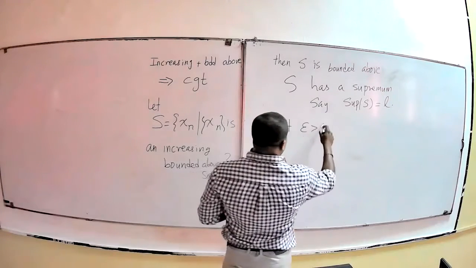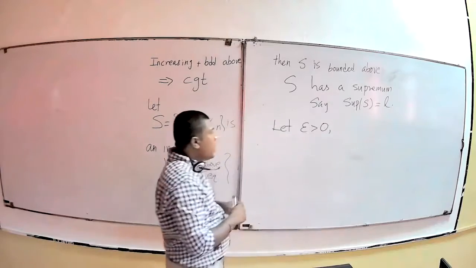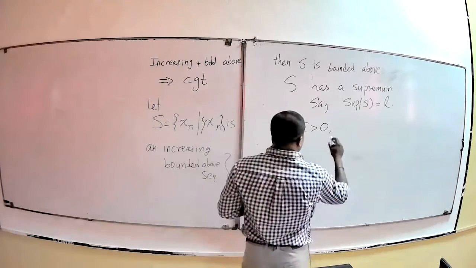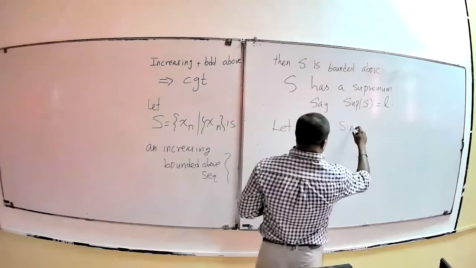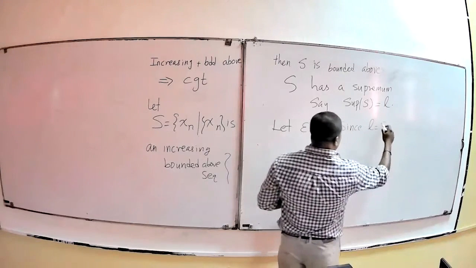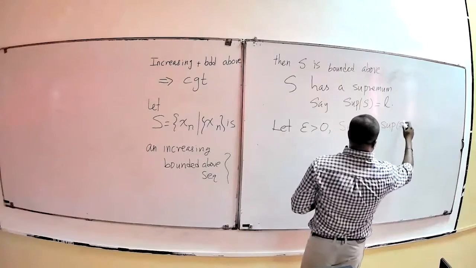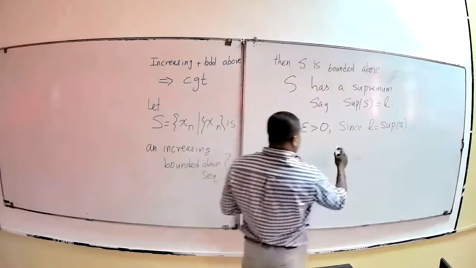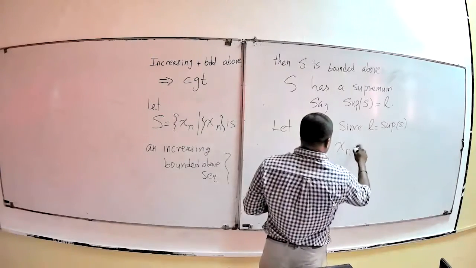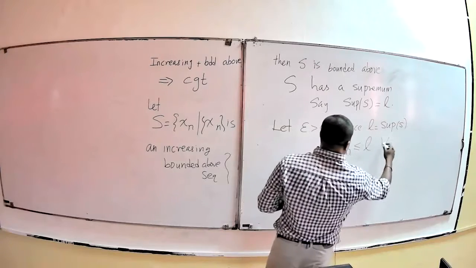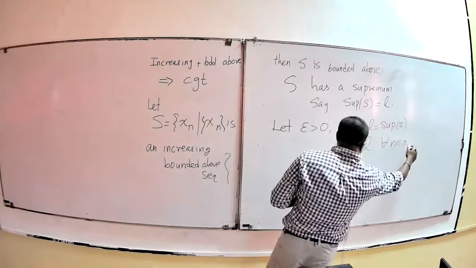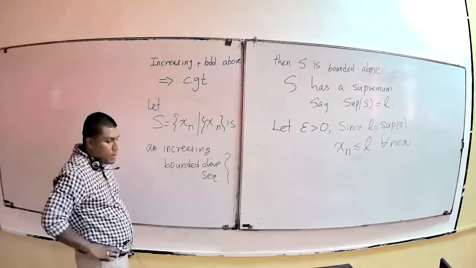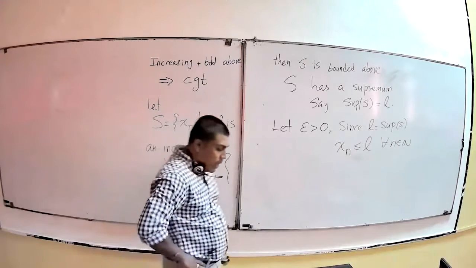So let epsilon be positive. Since L is the supremum of S, you know that L is an upper bound. So x_n must be less than or equal to L for all n.